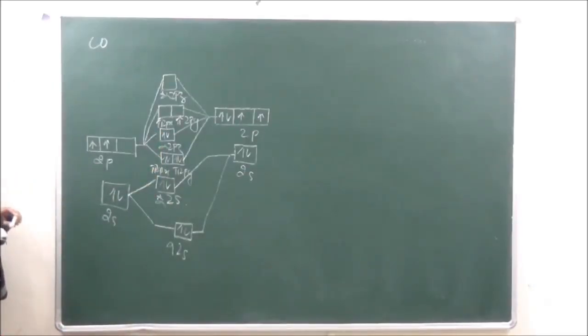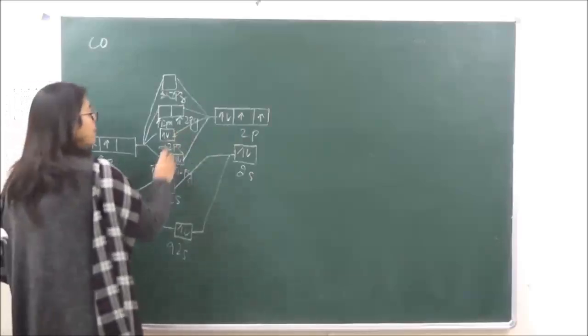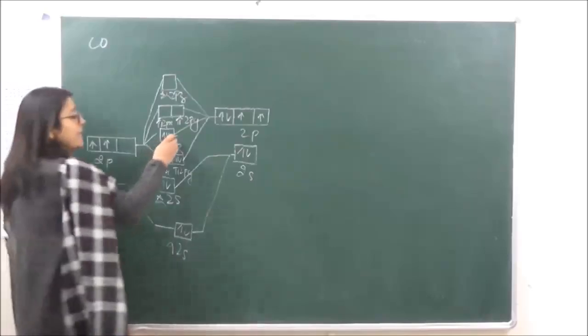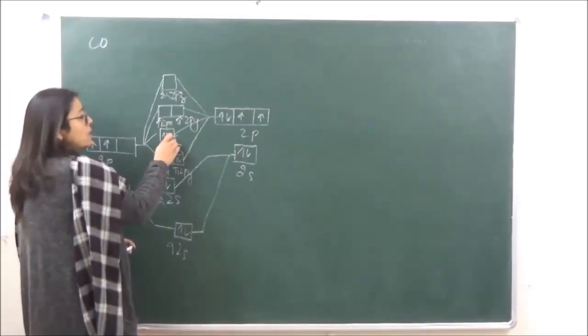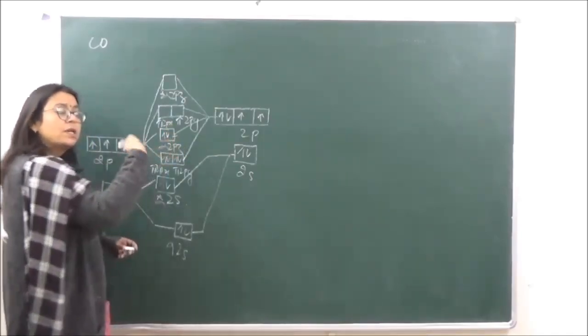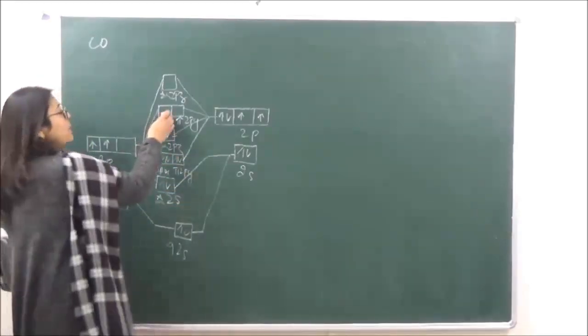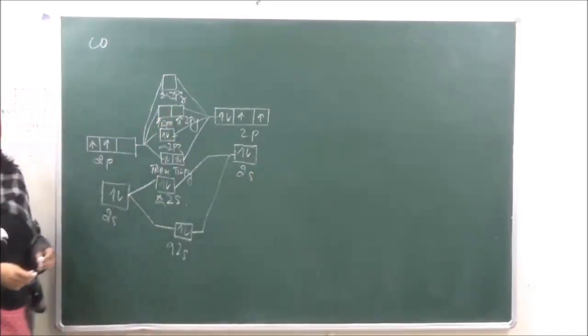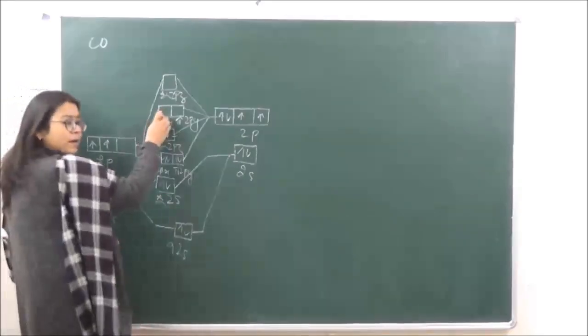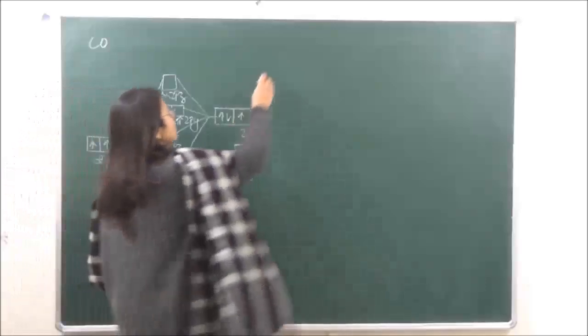Now when you're looking at the highest occupied molecular orbital over here, that is going to be sigma 2pz, right? Now the ligand is going to donate electrons to the metal, right? And when we are looking at the lowest unoccupied, the highest energy unoccupied orbital, which one will it be? That is going to be pi anti-bonding over here. So there are two types of bonds which are formed over here.